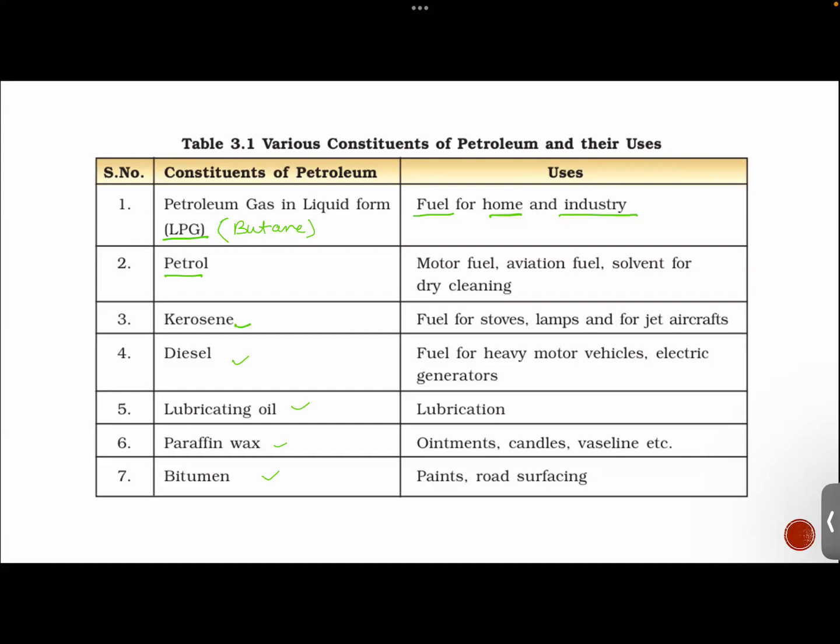And this is your assignment also. You need to remember the names of the components obtained from petroleum, and you have to write their uses also and remember them as well. Bitumen is used as paint and for road surfacing also. Have you ever seen how a road is being layered, how it is surfaced? Yes, so in road surfacing, bitumen is used.